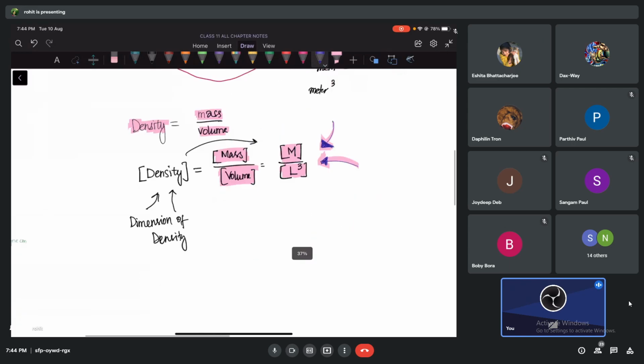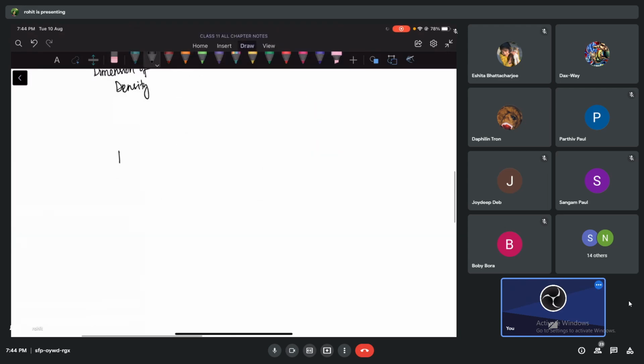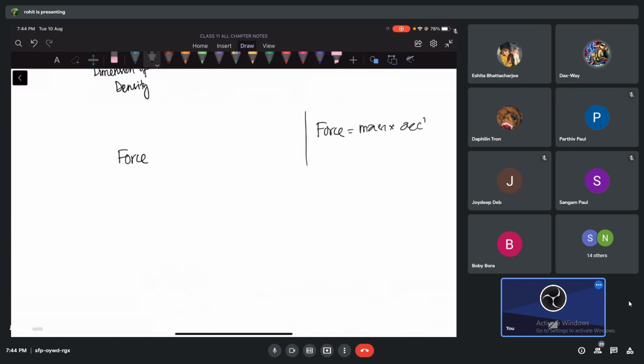Okay, see guys, then yeah, density is like that. That is the dimension of density. I'll quickly go to some other very quickly. Okay, guys, see, force. Can you remind me, guys? Force. What is the formula that you have come across to calculate force? Mass into acceleration. Okay, we're still revising, so please bear with me. I know you guys attended. So mass into acceleration. So now tell me.